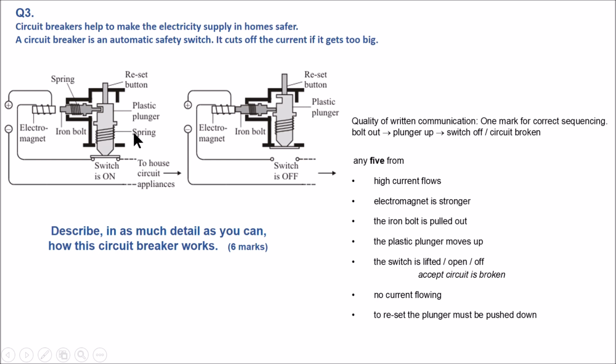When it's pulled out, this plastic plunger can jump up due to having the spring here. When it jumps up, it would open the switch. Open the switch means a cut in the circuit and no current will flow anymore. And to reset that, all you have to do is push this back down. And that's one of the advantages of circuit breakers over fuses, because fuses need to be changed, replaced, but a circuit breaker just needs to be pushed back in.